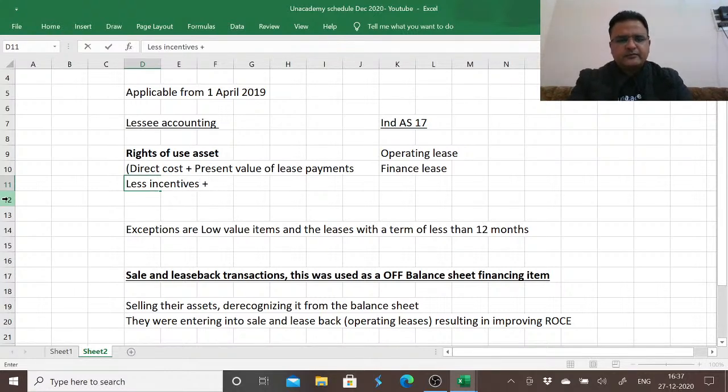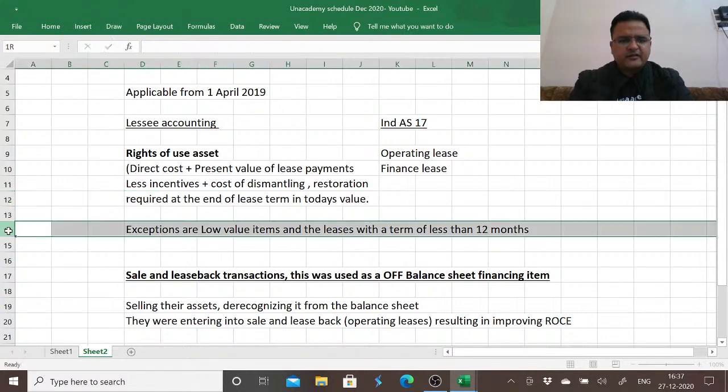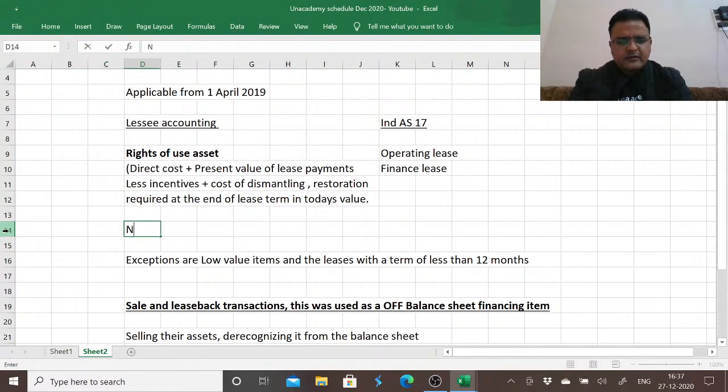This also includes any cost of dismantling and restoration required at the end of the lease term, in today's value. This rights of use asset is normally depreciated over the shorter of lease term or useful life.